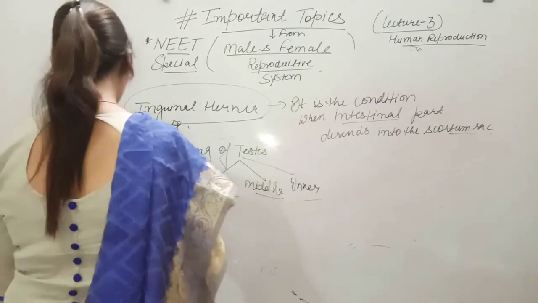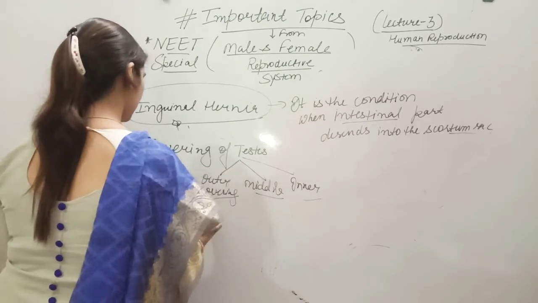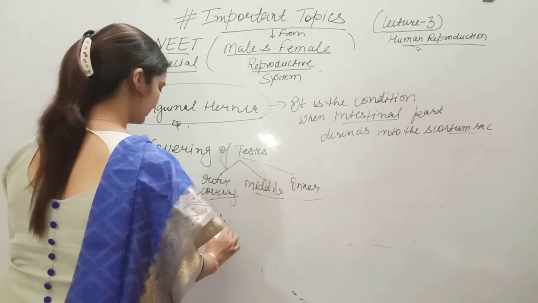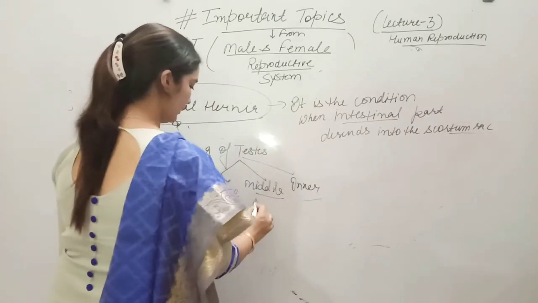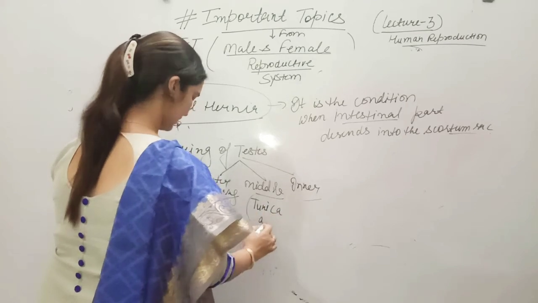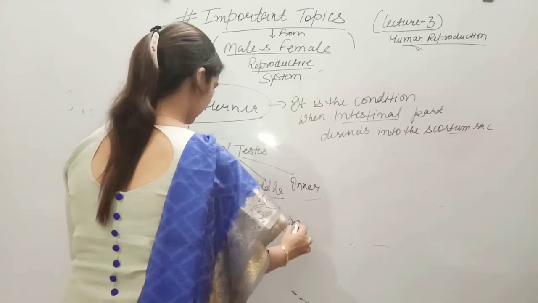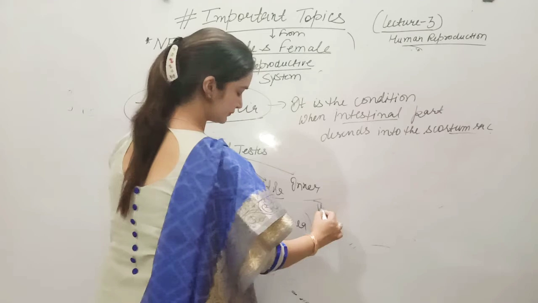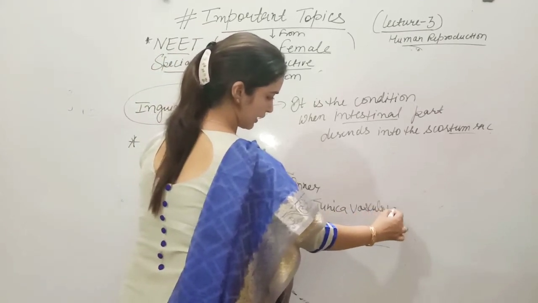So the outer covering is called tunica vaginalis. The middle one is called tunica albuginea. The inner one is called tunica vasculosa.